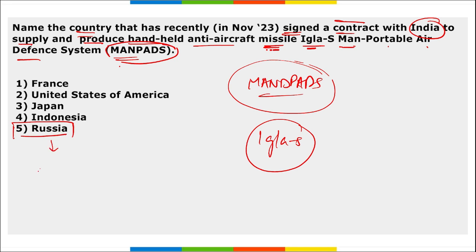Also remember, which is the missile that was developed between India and Russia together? That is BrahMos missile. Right? So it is Russia that signed a contract with India to supply and produce these anti-aircraft missile IGLA-S MANPADS.